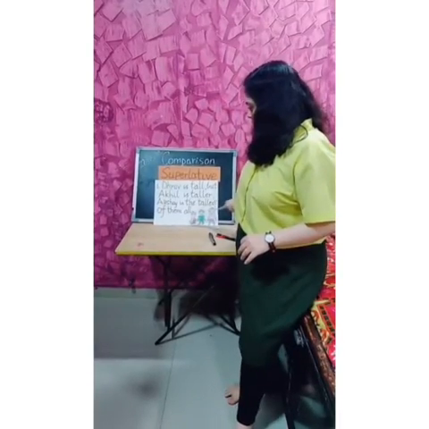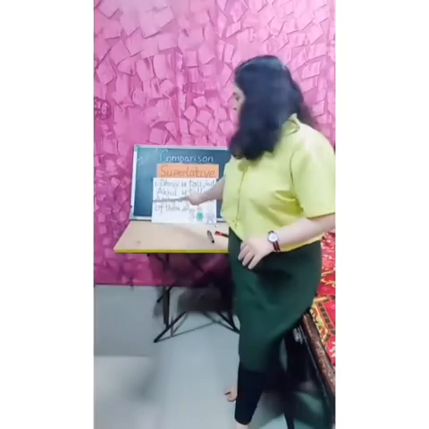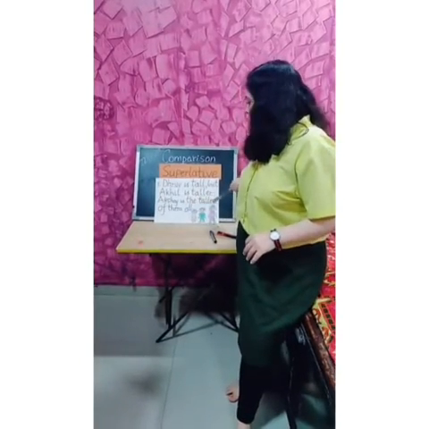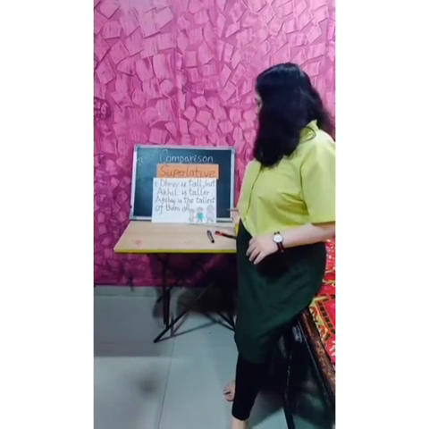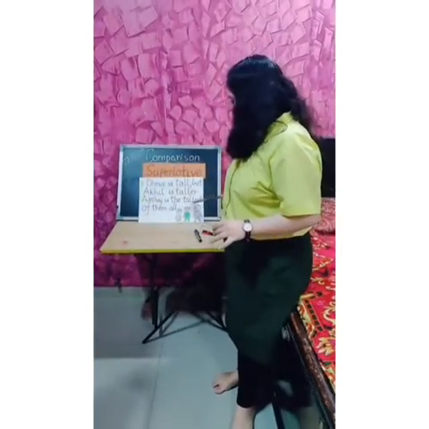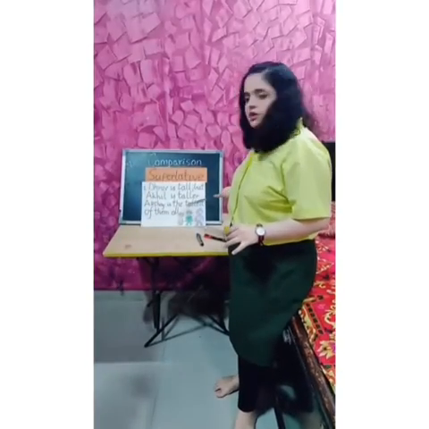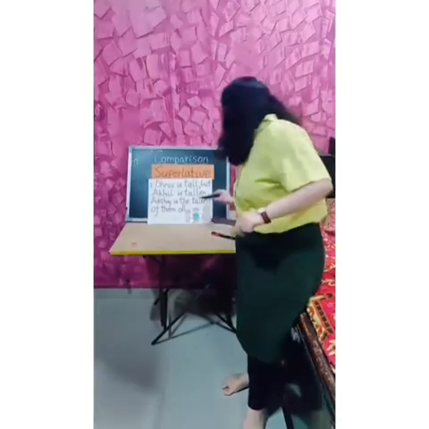The third example we have: Akshay is the tallest of them all. Dhruv is tall, Akhil is taller, and Akshay is the tallest. So here the superlative degree is the tallest. We add the suffix est. Now let us underline it.